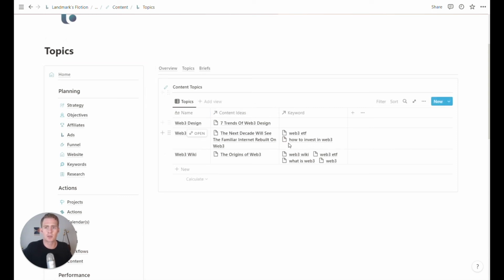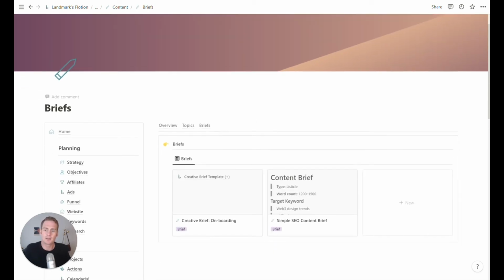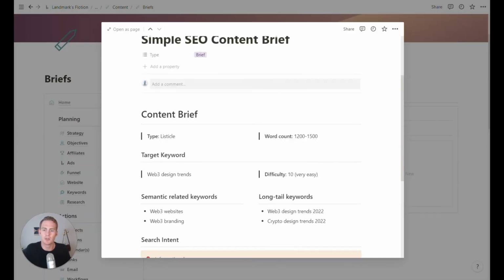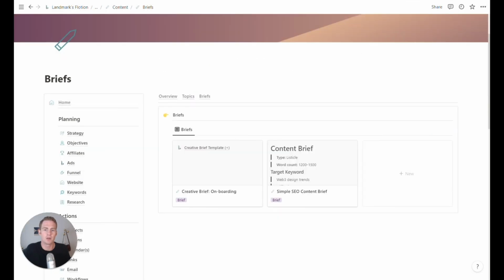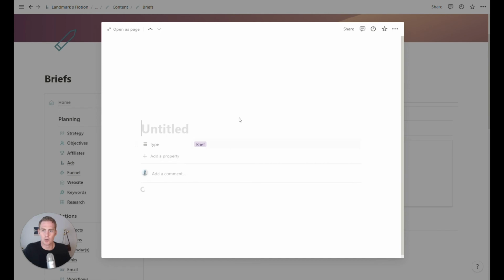So for our crypto Web3 niche site, some of the larger parent topics are Web3 design, Web3 investing, and Web3 Wiki, what is Web3, the basics. Finally, in the content section, we have a section for briefs. Again, if you are working with a team, there is a simple content brief template. If you were starting a new piece of content, you can just hit new brief.